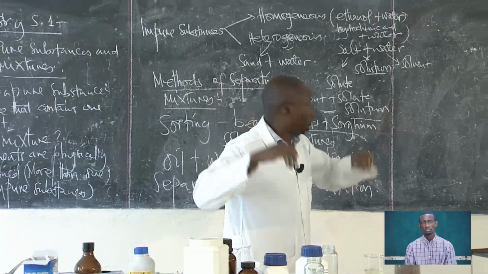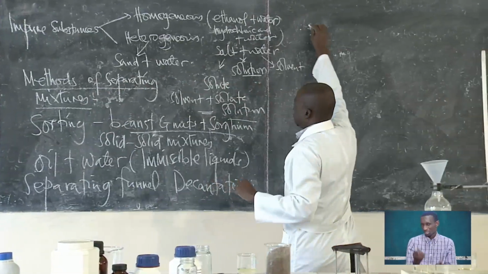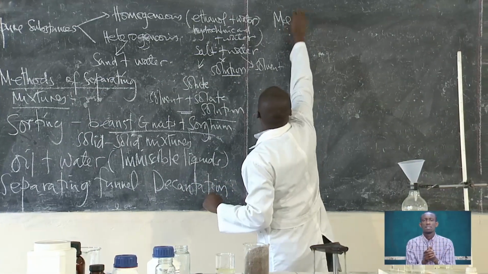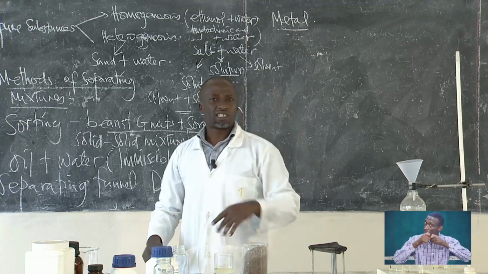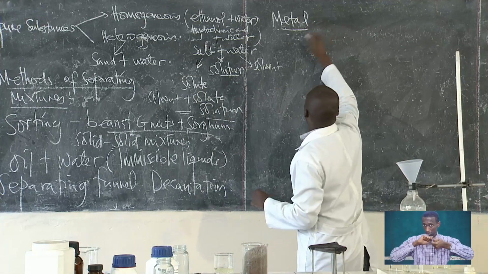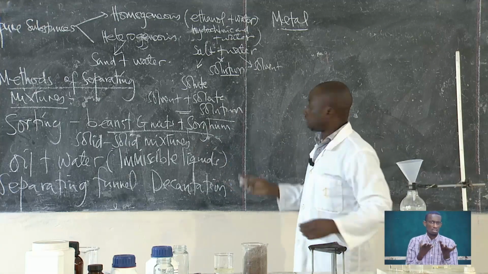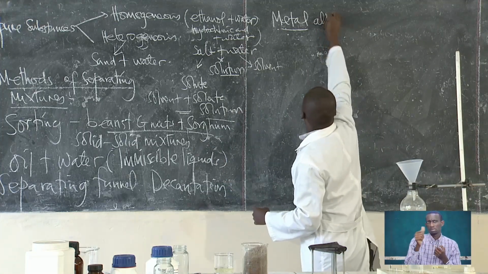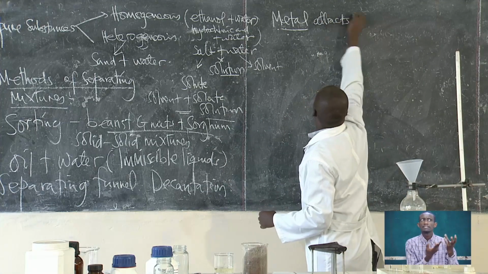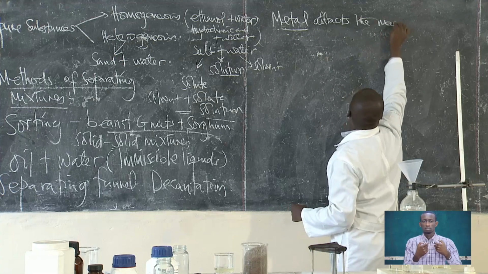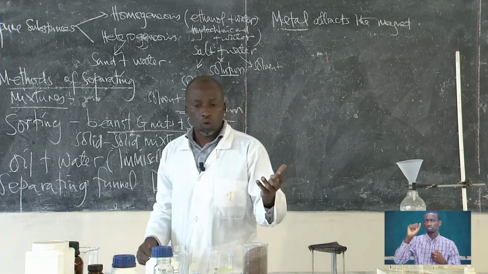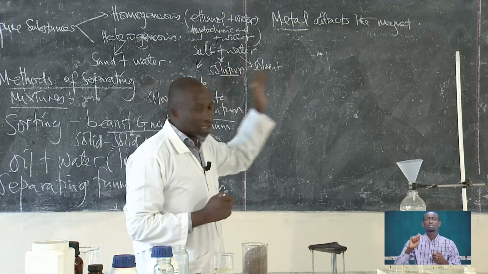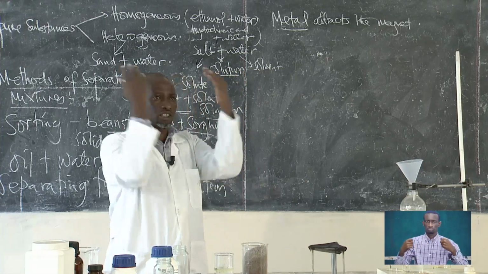In case you have a metal, and this metal attracts the magnet. It is mixed with any other substance. So what do you do? This metal attracts the magnet, and it is mixed with other substances.